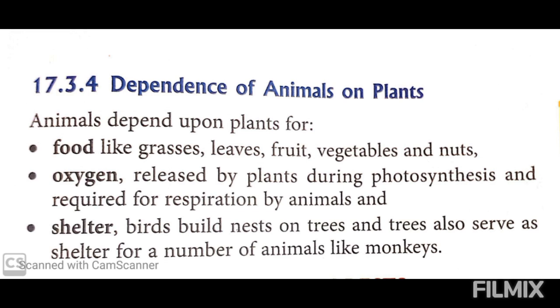For oxygen, we know that oxygen is released by the plant during photosynthesis, and it is required by the animals for the process of respiration. So this is how we are dependent on plants. As we also know, many birds and animals live on the trees, and trees also serve as a source of shelter for a number of animals like monkeys. So plants provide shelter to the animals also.